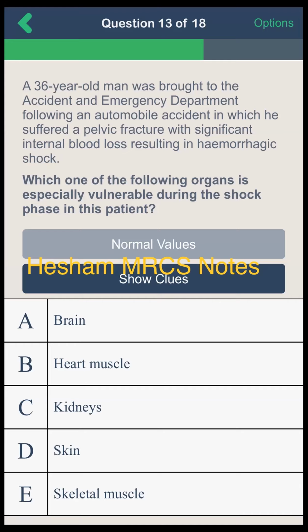A 36-year-old man was brought to the accident and emergency department following an automobile accident in which he suffered a pelvic fracture with significant internal blood loss resulting in hemorrhagic shock. Which one of the following organs is especially vulnerable during the shock phase in this patient? Brain, heart muscle, kidney, skin, skeletal muscle.